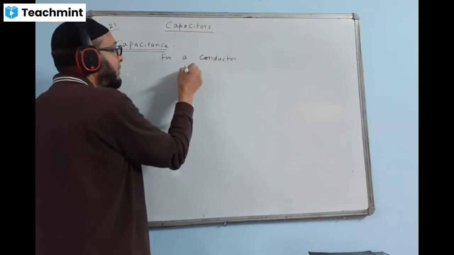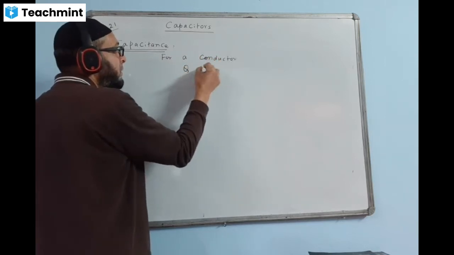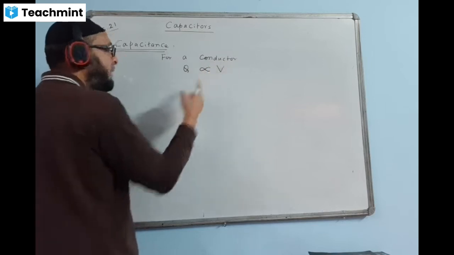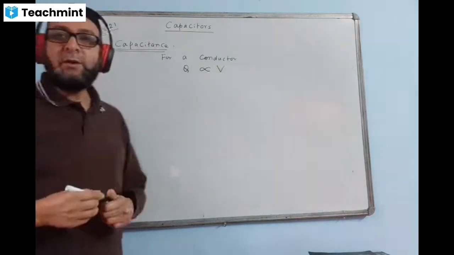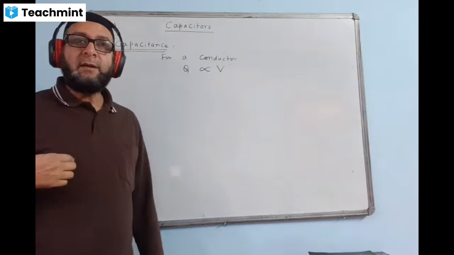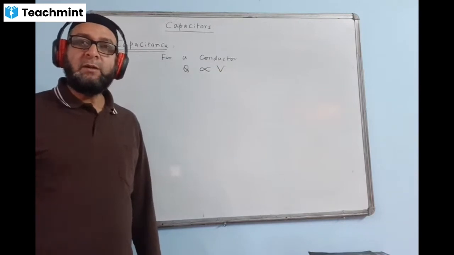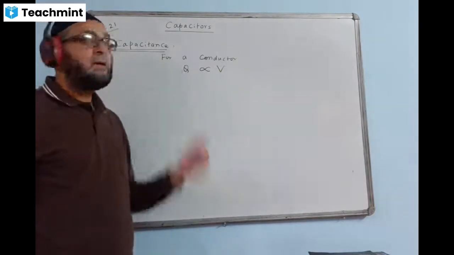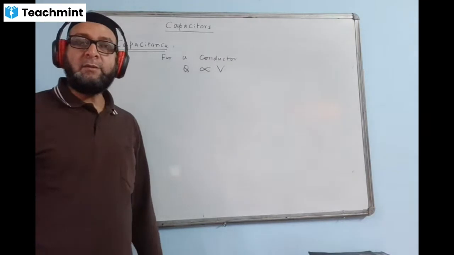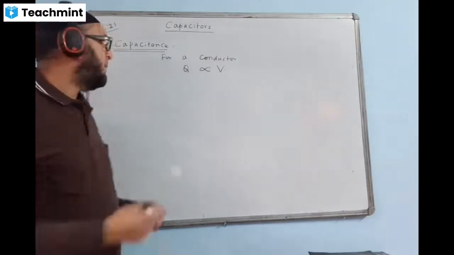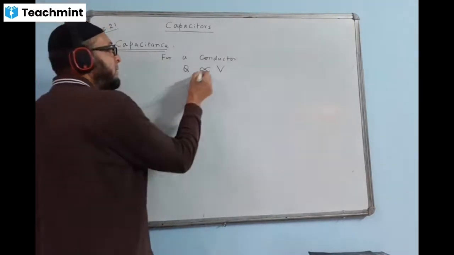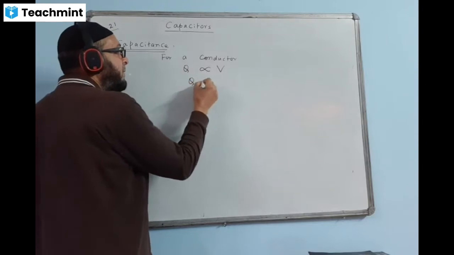For a conductor, Q, the amount of charge, is directly proportional to V. V means potential. Charge is directly proportional to potential. The more the potential, the more charge it will store, or the more charge it will contain. Then to remove this proportionality sign, we multiply by a constant.